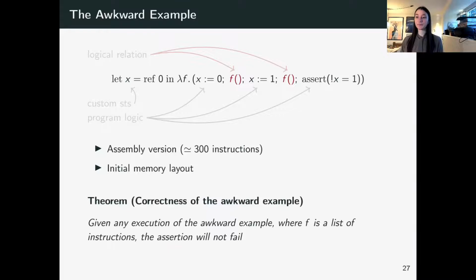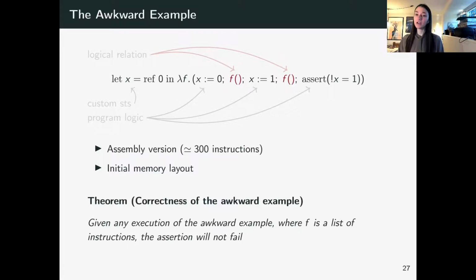And this is, of course, just a high-level implementation. We want to prove the safety of an implementation in our capability machine. So the first step is really just to translate this to assembly. And with our new calling convention, that gives us around 300 lines of code. With the old calling convention with stack clearing, it's around 400. And of course, since everything is stateful, we also need some kind of knowledge about the initial memory layout, and these details can be found in the paper.